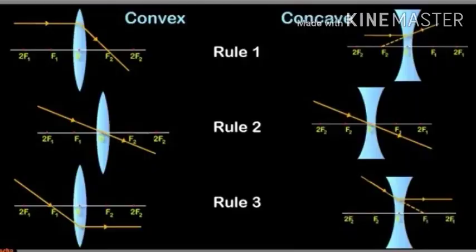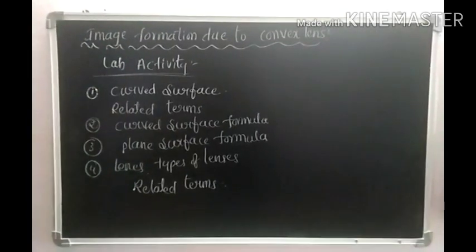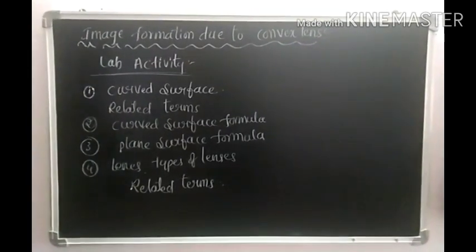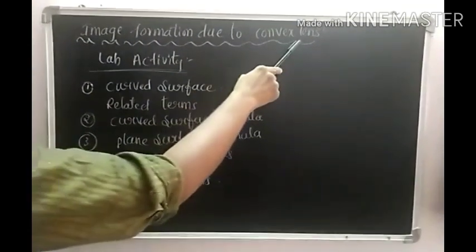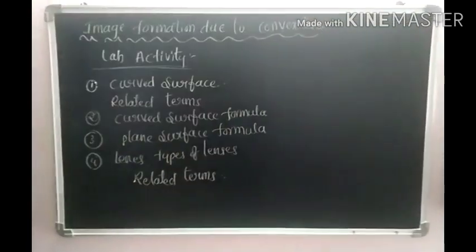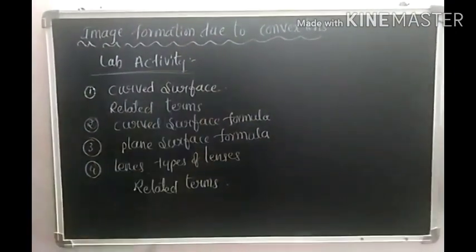So while drawing ray diagrams, these three rules are very important. When we are going to draw ray diagrams, among these three rules we take any two rays. Image formation due to convex lens. This image formation depends on the object which is in front of the convex lens.